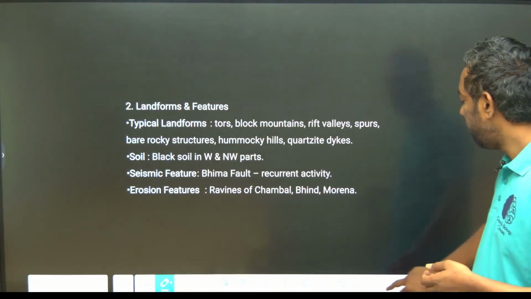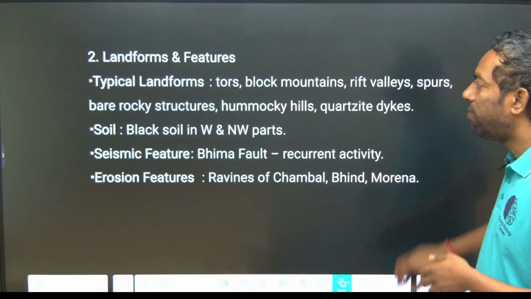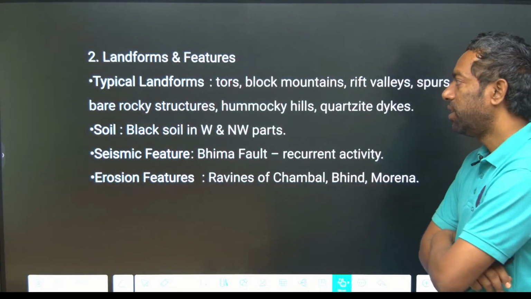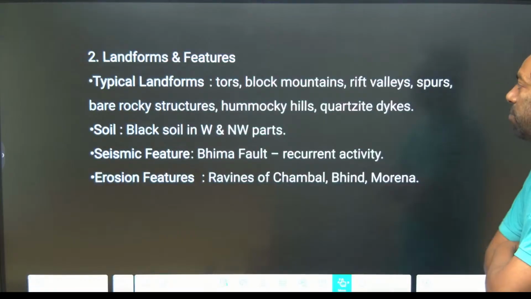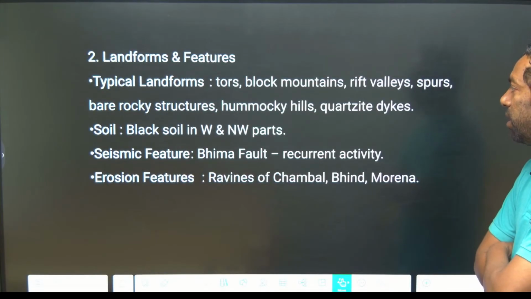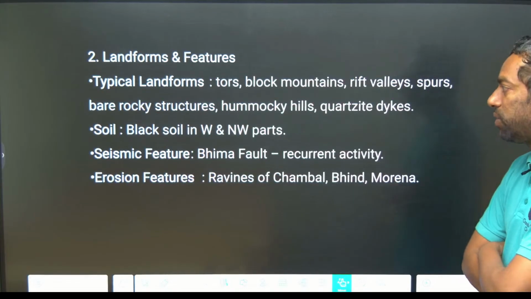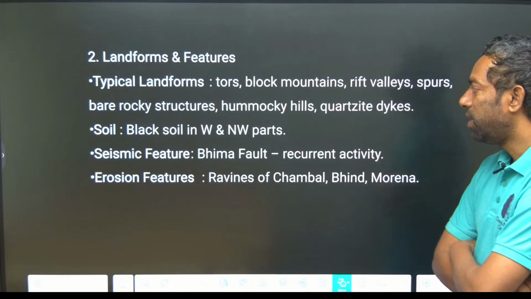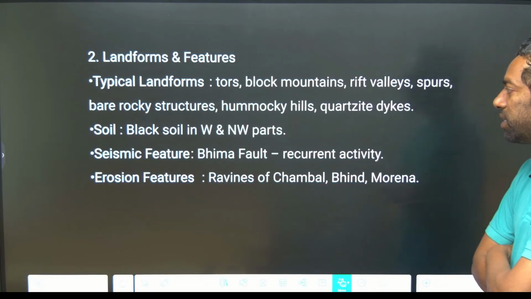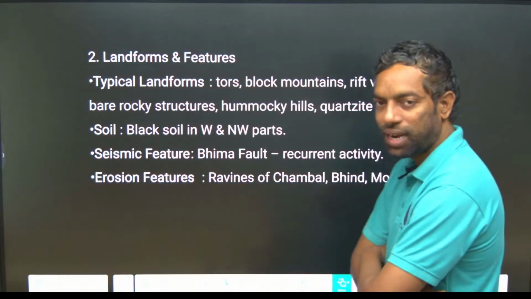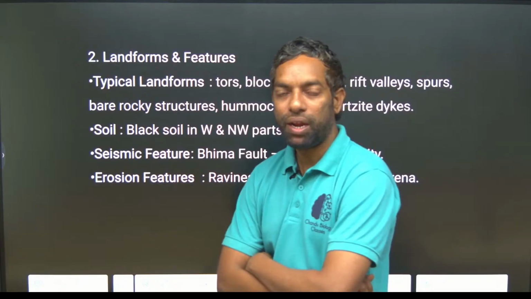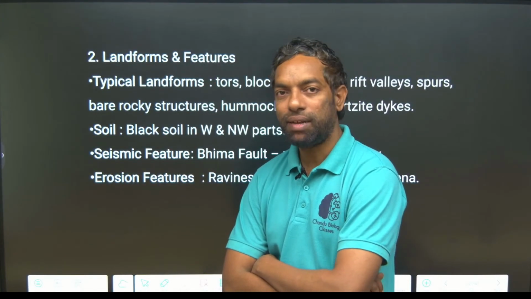What types of landforms are there in the plateaus? There are tors and block mountains, and Rift Valleys. There are hills, and quartz dikes, which mean mineral resources. The soil is black soil. Seismic features include the Bhima fault with recurrent activity, but actually seismic activity is very low here; there is no earthquake here in the plateaus, guys.